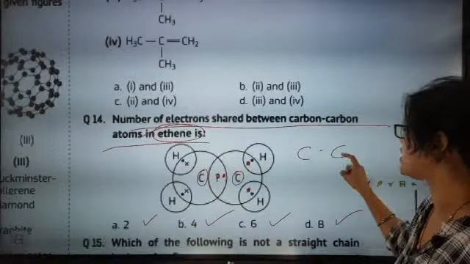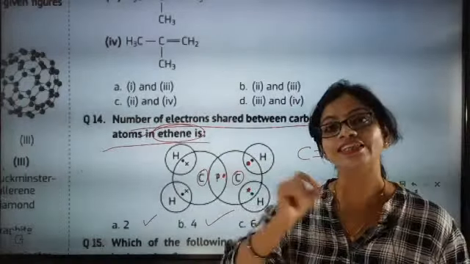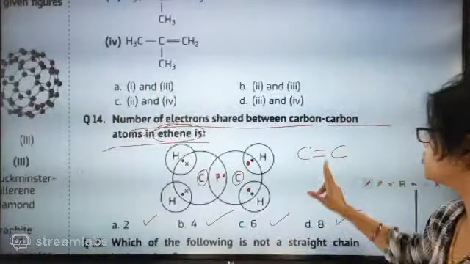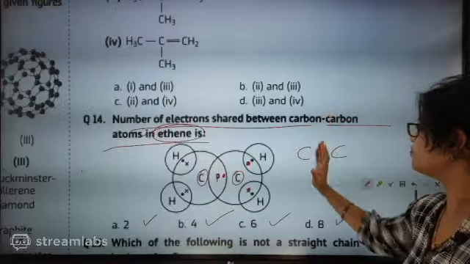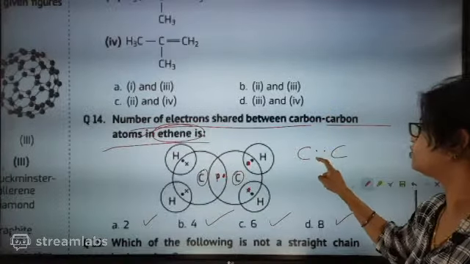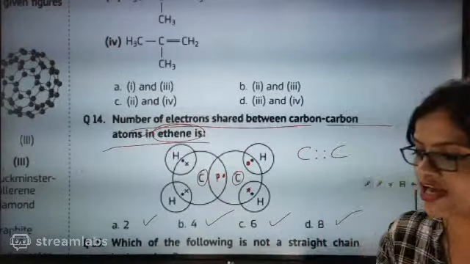You know that carbon and carbon have a double bond. Ethene means double bond. So when I count, 1, 2, 3, 4: carbon and carbon are sharing 4 electrons.